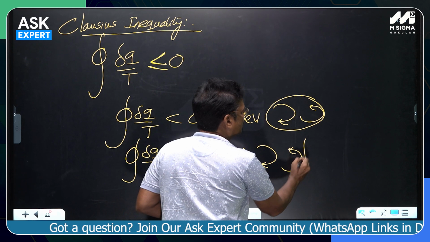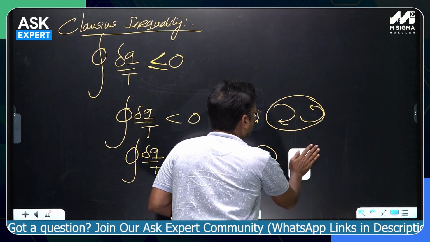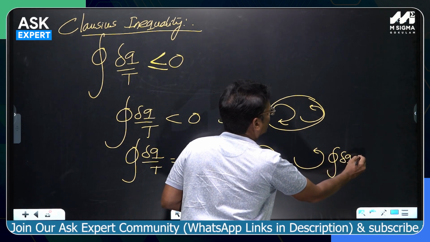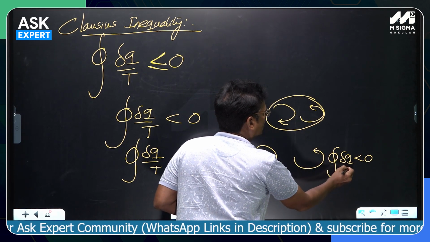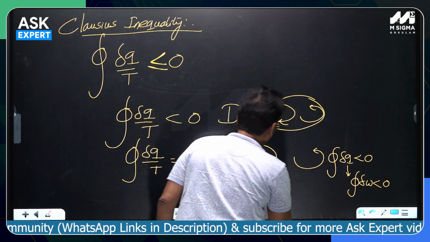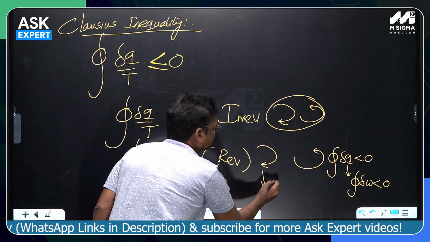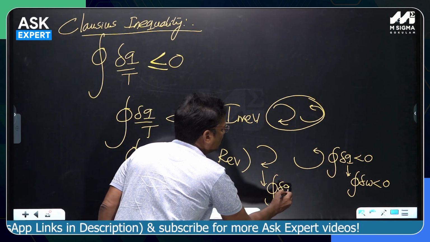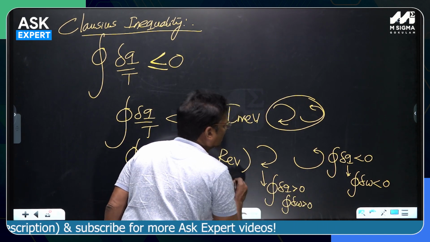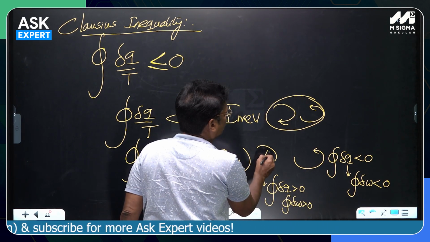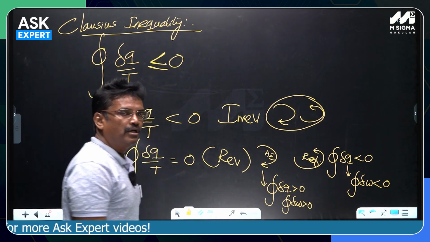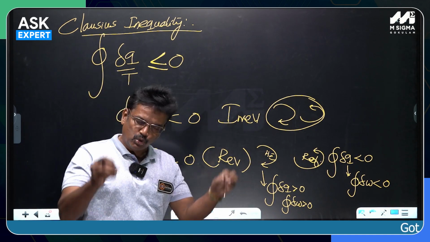Here for anti-clockwise cycles, the cyclic integral of delta Q is definitely less than 0, because this is equal to the cyclic integral of delta W, which is less than 0. Whereas for the clockwise cycles, the cyclic integral of delta Q is greater than 0, or the cyclic integral of delta W is greater than 0, for the clockwise cycles, or the heat engine cycles. This is for the refrigerating or the heat pump cycles. Refrigerator and heat pump both mean the same, both do the same thing.